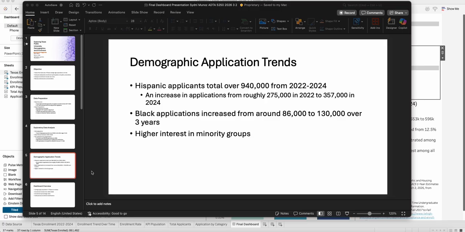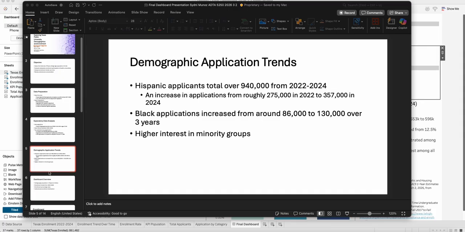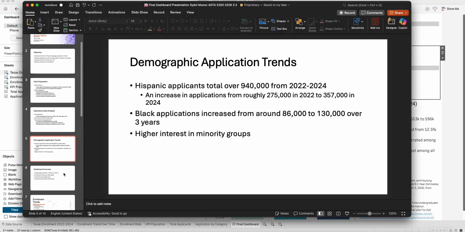And then, to explore demographic trends as well, Hispanic applicants total a significant number in the data collected, with over 940,000 from 2022 to 2024. There was an increase in these applications from about 275,000 in 2022 to about 357,000 in 2024. Black applicants also increased in that time frame of 3 years from about 86,000 to 130,000, which shows a higher interest in higher education among minority groups.